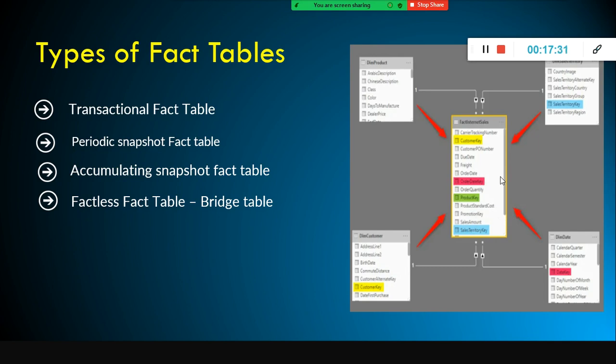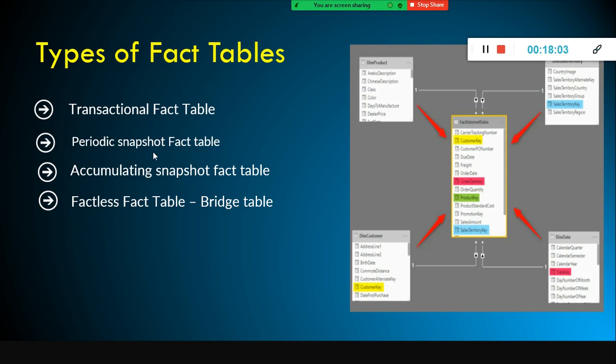Total sales, gross revenue, gross profit, these are all arrived at based on formulas, right? Business logic given by your company. In addition to the numerical values, the measures, you will be storing the dimension keys. If you don't store these dimension tables' surrogate keys here, how can you join or filter the data? How can you do the slicing and dicing, right? So in the transaction fact table you will have the entire data, okay?